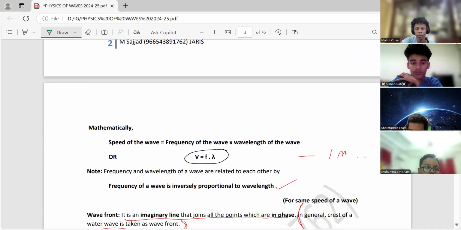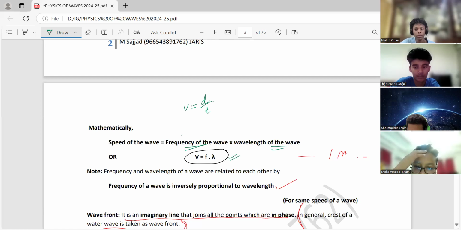Another so much important thing, speed of a wave. In waves, not only we will be using speed is equal to distance over time, but also we will be using speed is equal to frequency times wavelength. So speed of the wave is equal to frequency of the waves times the wavelength of the wave. So V is equal to F times lambda. F is for frequency, lambda is for wavelength, and V is for speed.